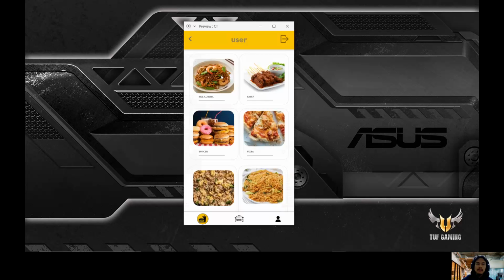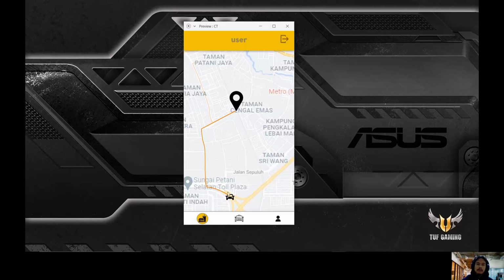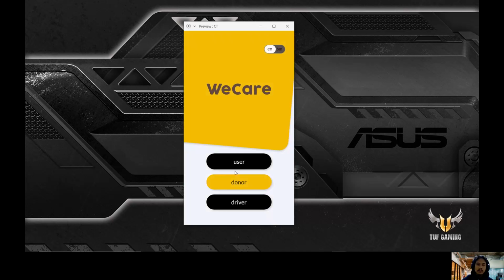So for example, they want mee goreng. Okay, they pick the mee goreng, and now it will show the screen where the driver will go to the destination, pick up the food, and send it to them at their destination, which is, for example, in Taman Patani Jaya. Okay, so that's all about the user's features that they can use. And next we have the donor.